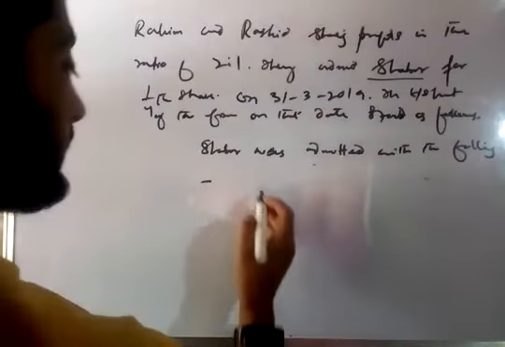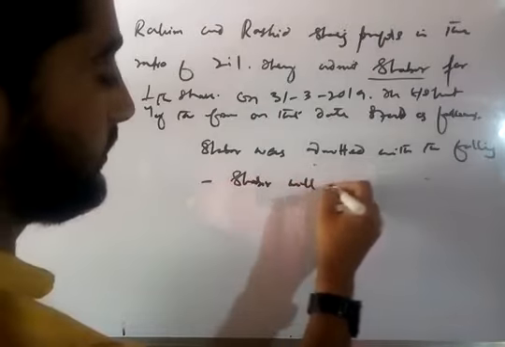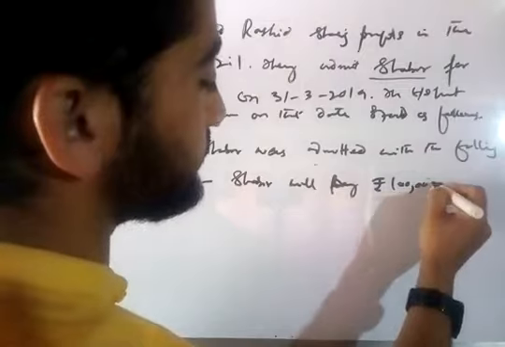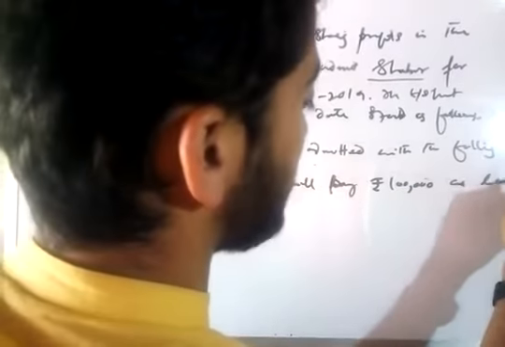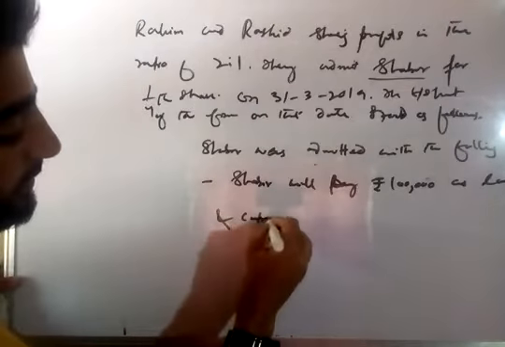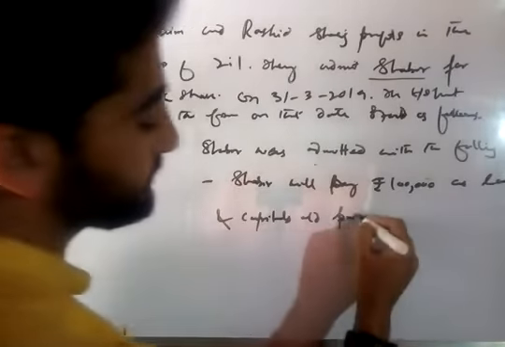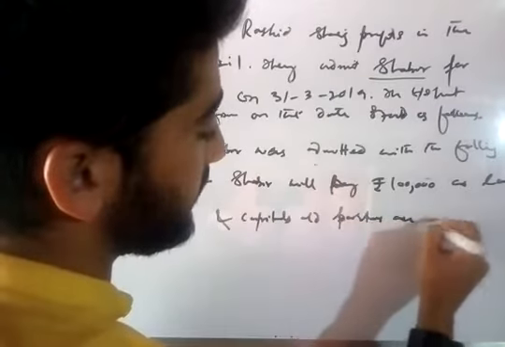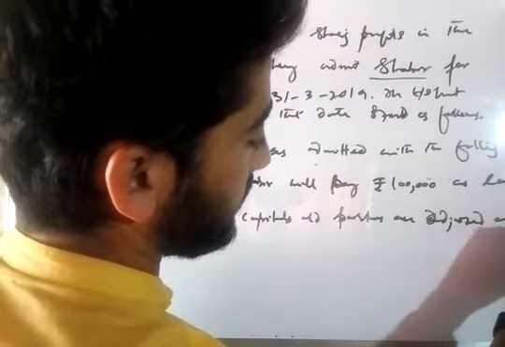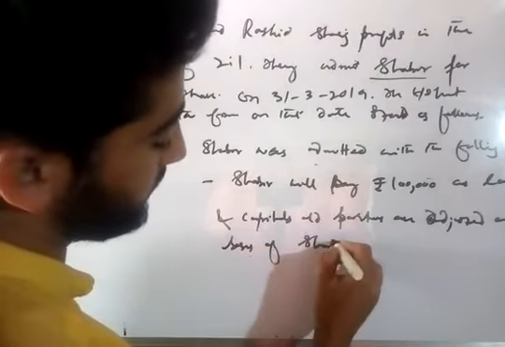Shabir will pay rupees 1 lakh as capital, and capitals of old partners are adjusted on the basis of Shabir's capital.